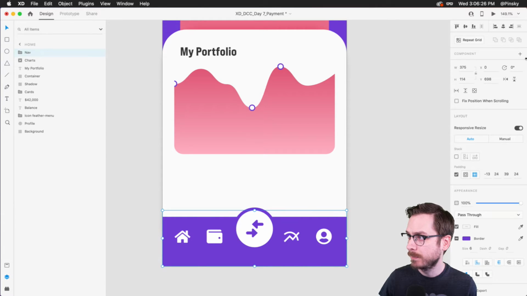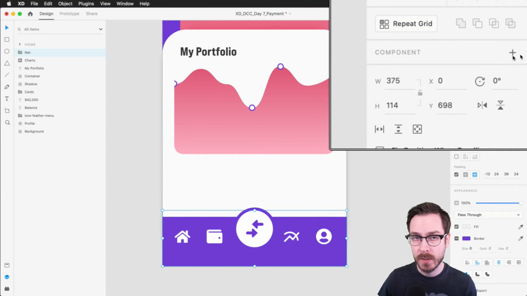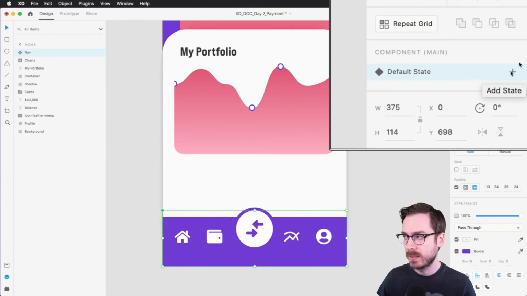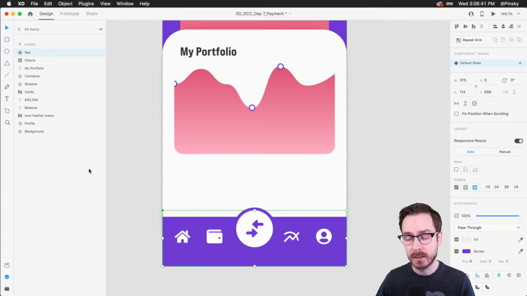So I have my navigation bar selected. I'm going to press the plus button over here to the right to create a new component. Boop. And we have our default state. Now what we want to do is create an additional state. However, we may not want to do that just yet. We may want to start adding in some elements that we're going to be using on that second state, because we are going to be using Auto-Animate. So those elements need to be present on both states in order for XD to animate them correctly.